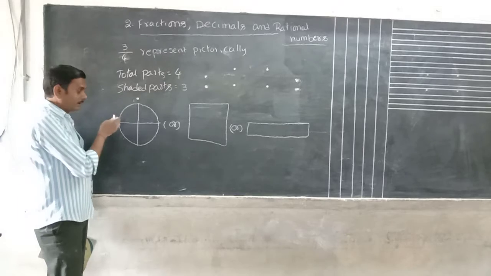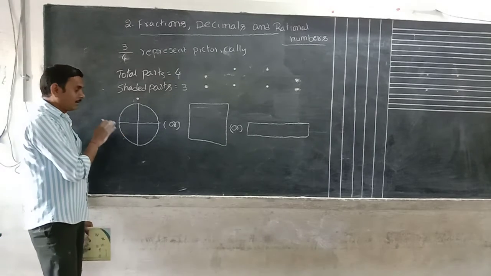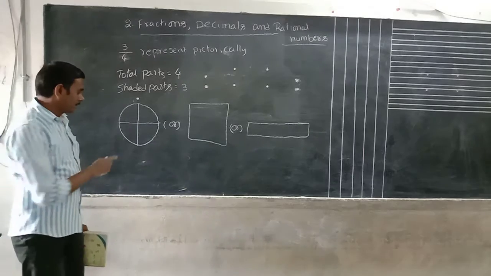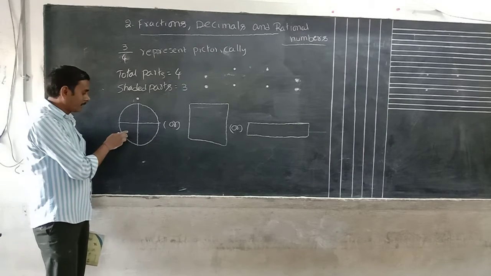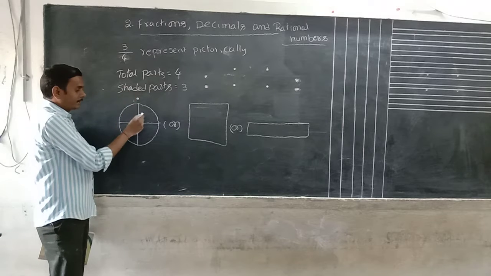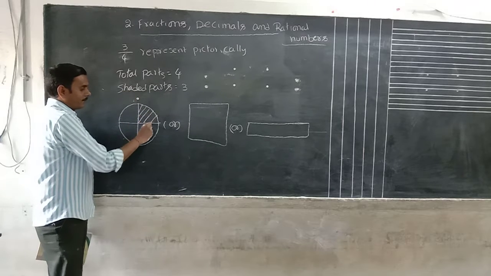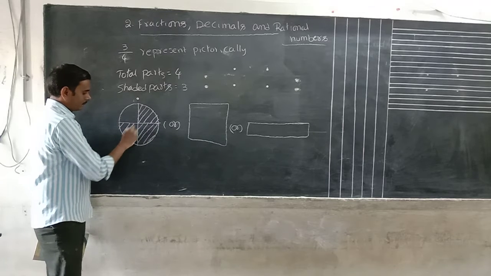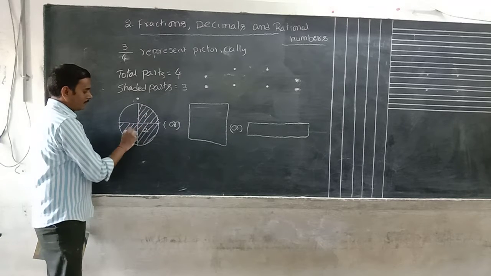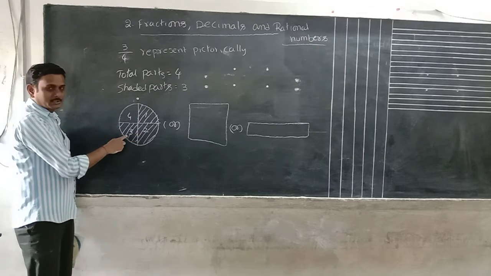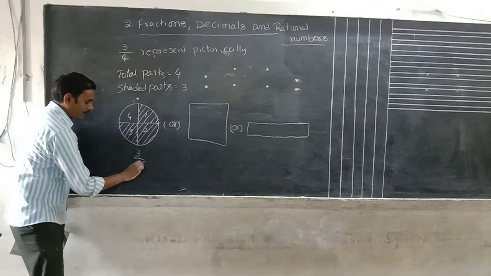By drawing this, I said these are equal, but they may or may not be equal. This is a rough figure, that's why some parts may be small. How many parts do you have to shade here? 3 parts. 1, 2, 3, 4. Totally 4 parts I have taken, 3 parts are shaded. That means this is 3 by 4.